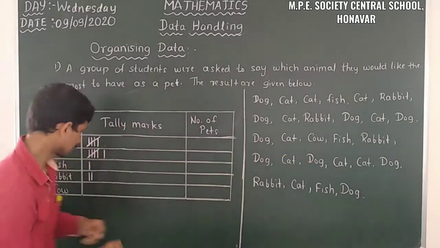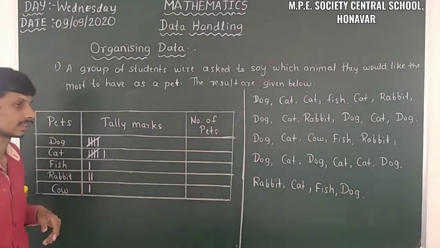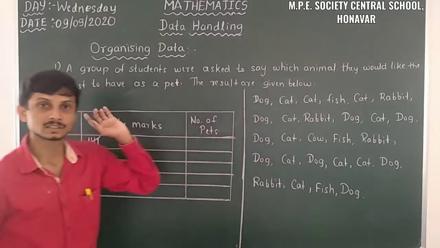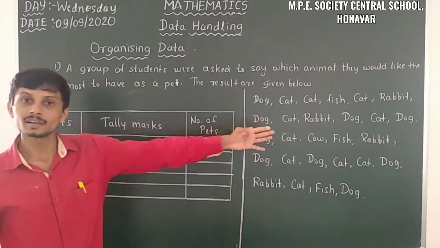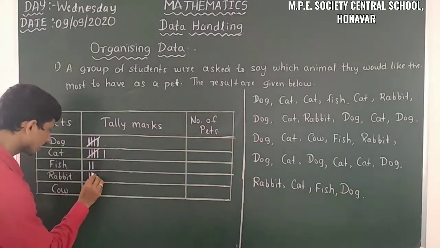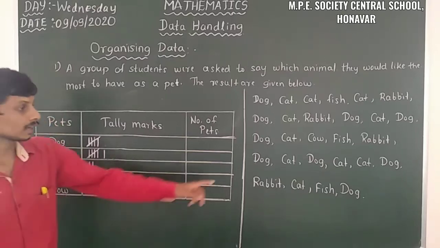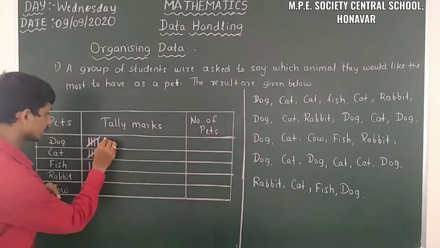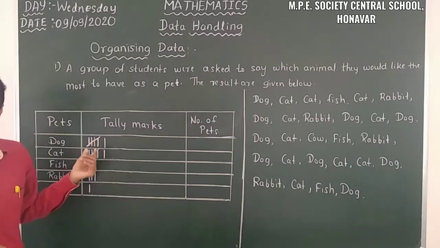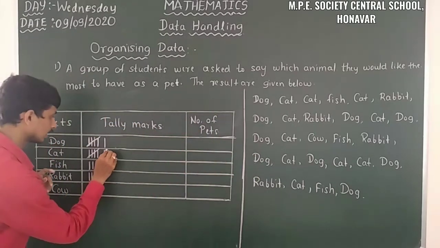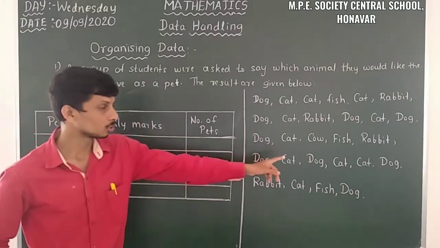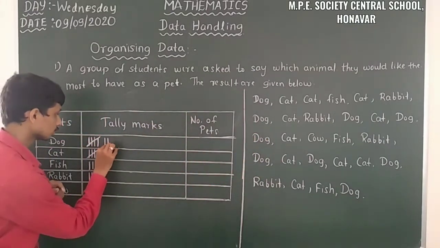Then cow. Yes, here cow got 1 tally mark like that. Then fish. So here for fish we have to take another tally mark. Then rabbit. Here rabbit. Then dog. Here put some space between those two. And cat. Then dog again.